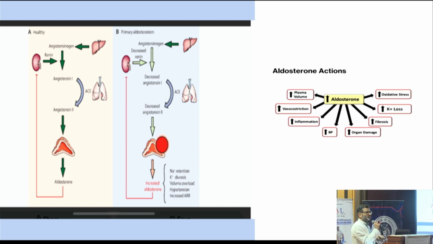Aldosterone, in addition to the effect that leads to hypertension like vasoconstriction and increase in plasma volume, has a very significant effect in terms of inflammation and fibrosis, and that is the reason for increase in risk of cardiovascular and kidney disease, that is in excess of elevation of blood pressure.